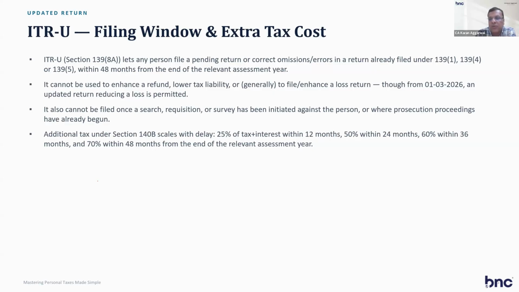Previously, you couldn't file the returns for the last 4 years, but now you can file after paying penalty tax of these 25%, 50%, 60%, 70% additional tax. So that can be done for ITRU. It is called an ITRU.